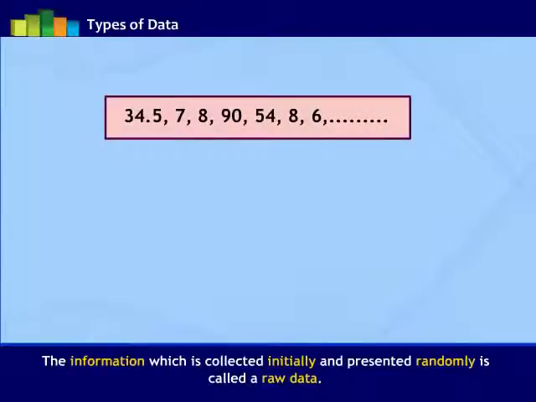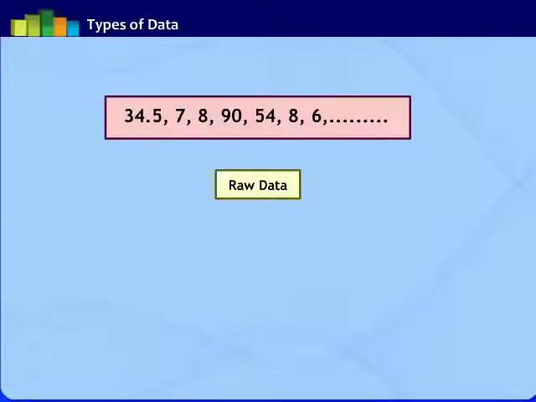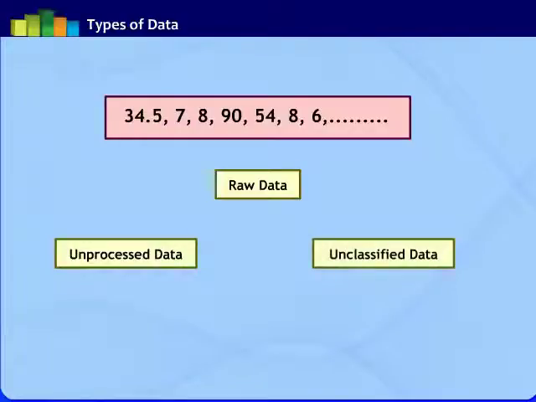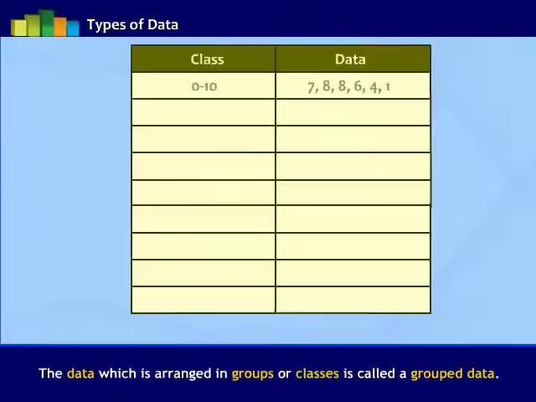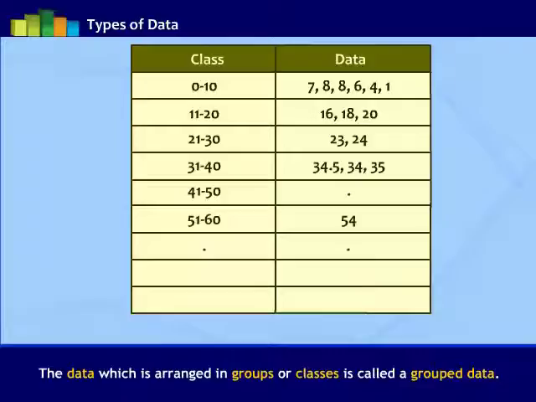The information which is collected initially and presented randomly is called raw data. The raw data is unprocessed and unclassified data. Sometimes the collected raw data may be huge in number, and it gives us no information. Such data can be grouped meaningfully and then analyzed further. Such data which is arranged in groups or classes is called grouped data.